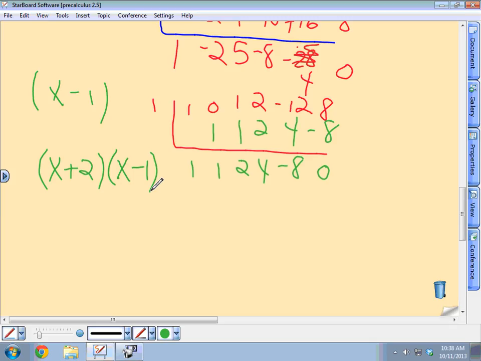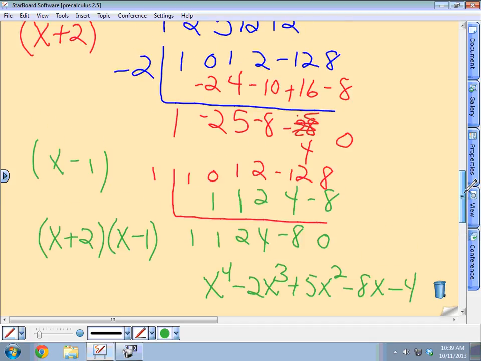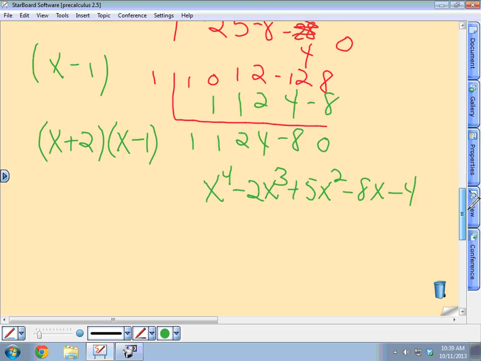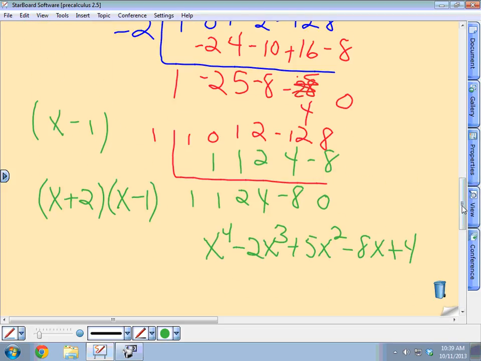What did this tell me? This told me one of the quotients of my polynomial up here. So I know that one of my factors would be x to the 4th minus 2x cubed plus 5x squared minus 8x minus 4? Or was that positive? Was that a positive or minus 4? I just crossed it off, so I wasn't sure. That was a positive 4.